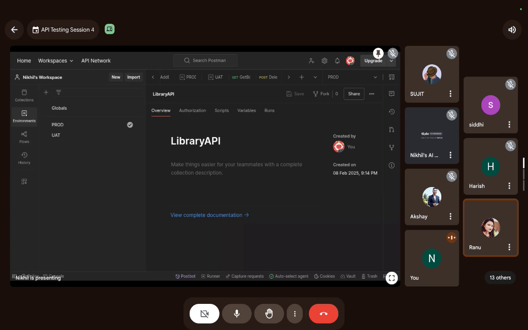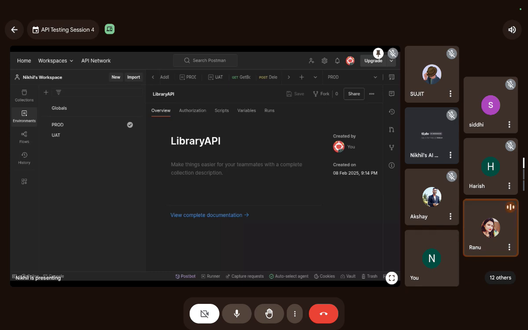See, environment is nothing. Environment is a configuration. Environment is just a configuration. Just think of it that you have two same websites, with different databases and different URLs. As simple as that.